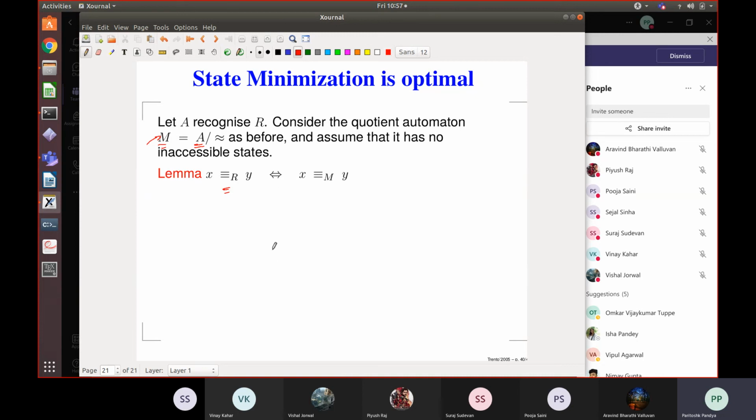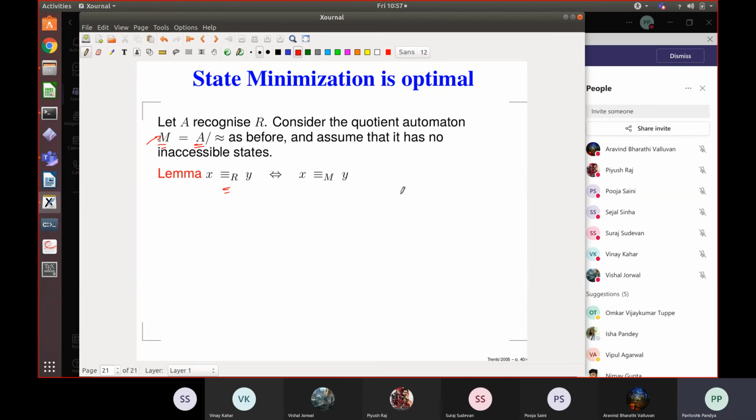I think I'm running out of time, so I'll leave you to read it. But this shows that Hopcroft's algorithm, which was quotienting the automaton, actually gives rise to the same equivalence classes as the language induced equivalence, and hence we are getting the minimum DFA. So we have proved that Hopcroft's algorithm actually finds the minimum DFA for the language, and there cannot be any other DFA of smaller size which will recognize the same language.